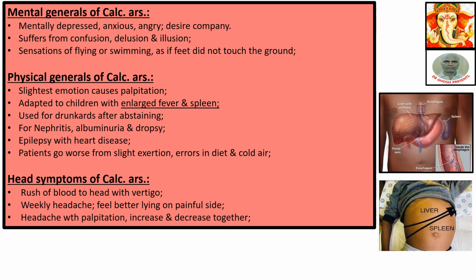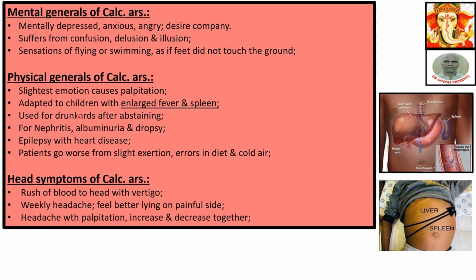Physical generals of Calcarea Ars. Slightest emotion causes palpitation. Adapted to children with enlarged liver and spleen. Look at this figure. The liver coverage and the spleen coverage. This spleen has come down so much, and the liver.